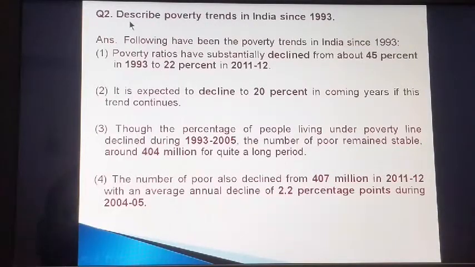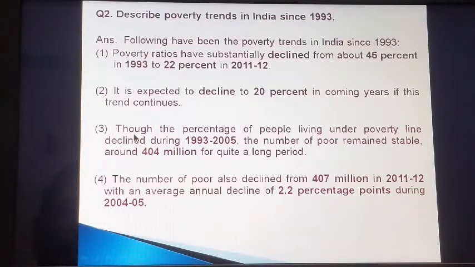Let's move on to the second question. The second question is, describe poverty trends in India since 1993. So the answer is, following have been the poverty trends in India since 1993. Number 1, poverty ratios have substantially declined from about 45% in 1993 to 22% in 2011-12. Number 2, it is expected to decline to 20% in coming years if this trend continues.